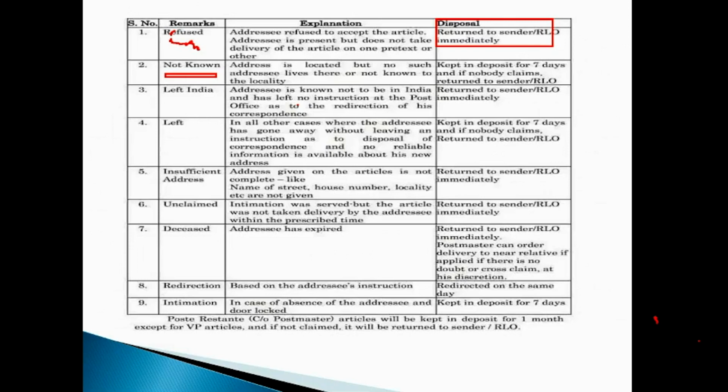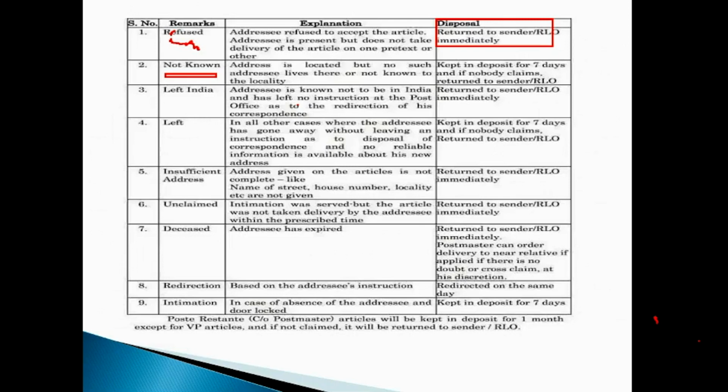In case of a remark like left India, if the addressee is known not to be in India and has left no instructions at the post office for redirection of any correspondence, those articles will be returned to the sender or RLO immediately. So in case of refusal, immediately; not known, it will be detained for 7 days; and left India will also be returned immediately.